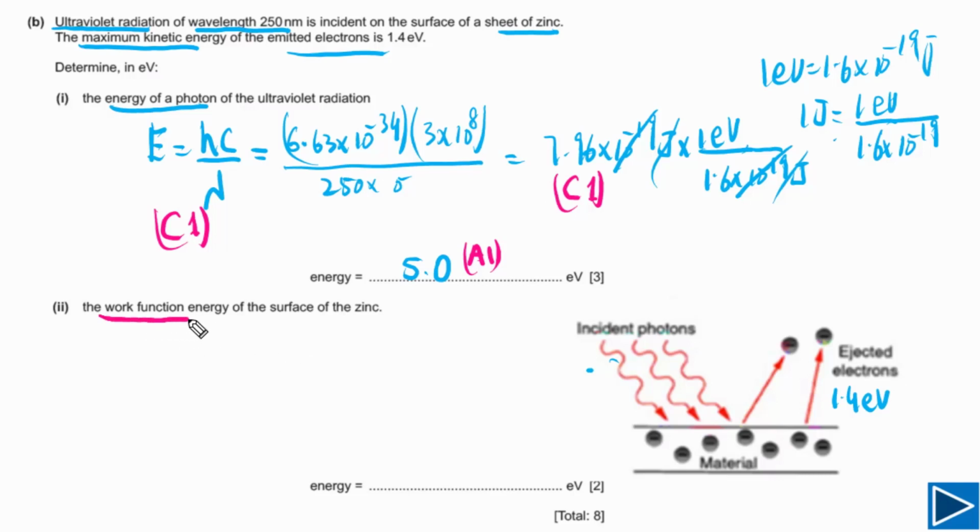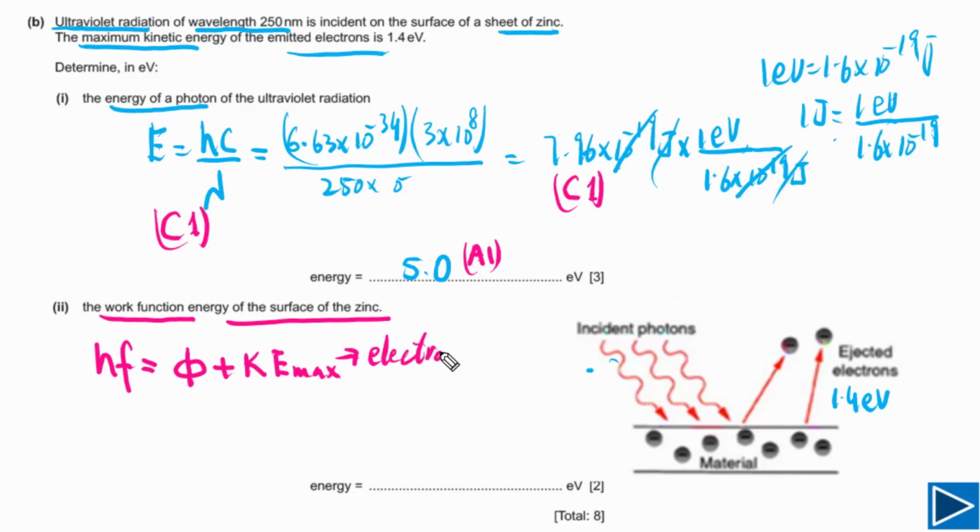For the second part, we need to calculate the work function energy of the surface of the zinc. We need to understand the photoelectric effect equation to answer this question. According to the photoelectric effect equation, which is based on conservation of energy, hf is equal to phi plus kinetic energy maximum, and this is the maximum kinetic energy of the electron. We need to be clear about this, and hf is the energy of a single photon. The question is asking us to calculate the value of the work function. Simply we can rearrange this.